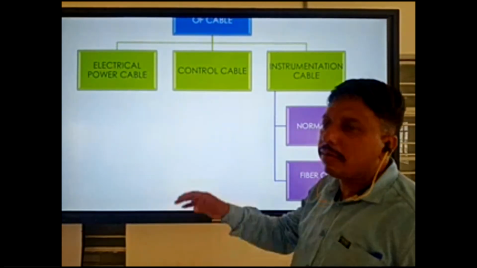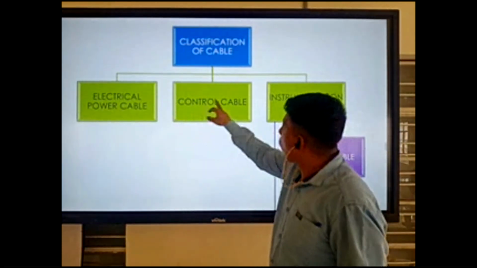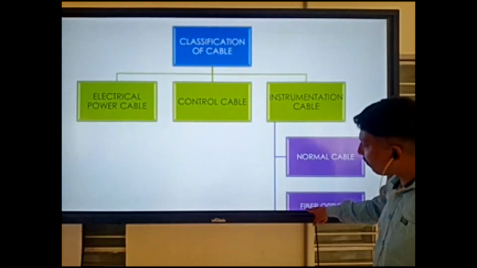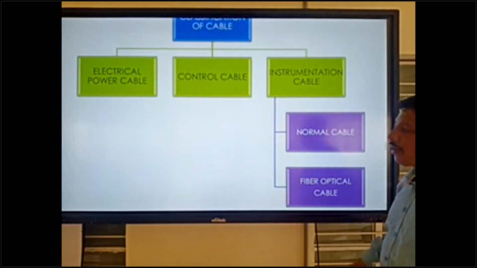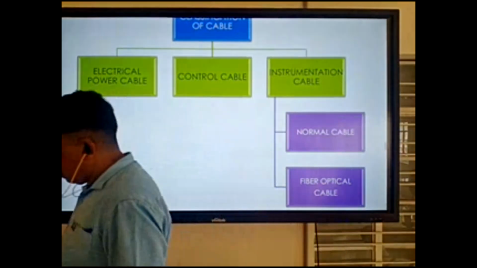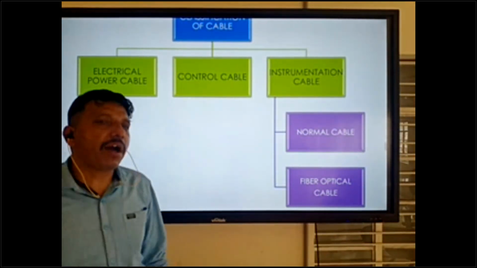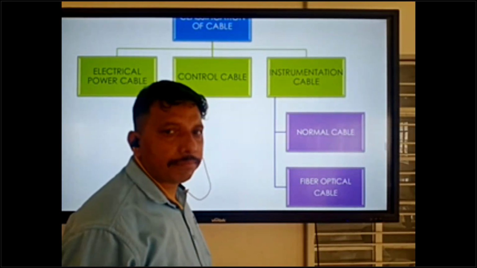How many types of cable in the classification? 3 types. Okay, 1, 2, 3, and a branch of another 2 under instrumentation: normal and fiber optical. I will explain where fiber optical and where normal cables are used.